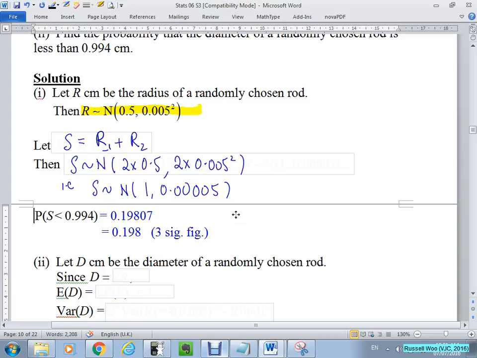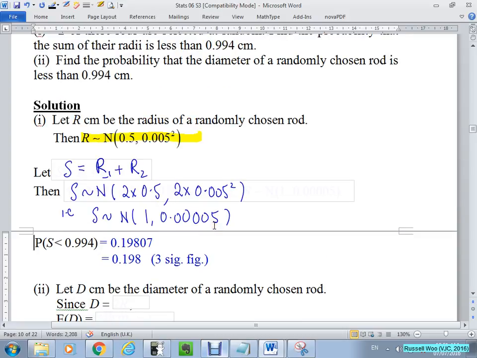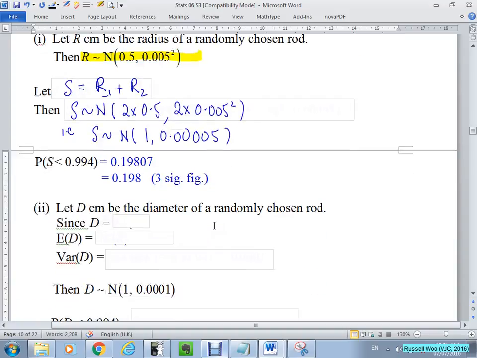Part 2 asks, find the probability that the diameter of a randomly chosen rod is less than 0.994. So now we talk about the diameter of one randomly chosen rod. It's not R1 plus R2 anymore, because you are actually picking one rod. You only pick one. Correct? So, since D is the diameter, D is now 2R. Because you only pick one. There's only one rod that we're talking about.